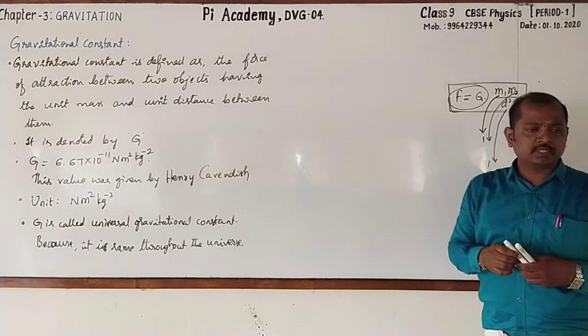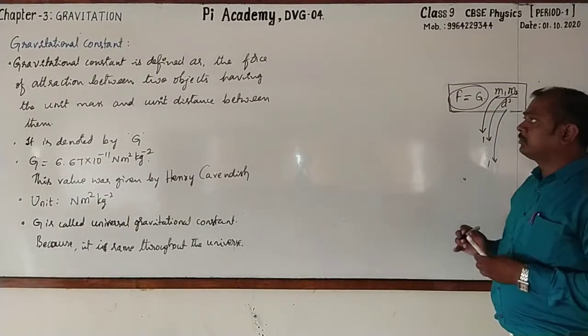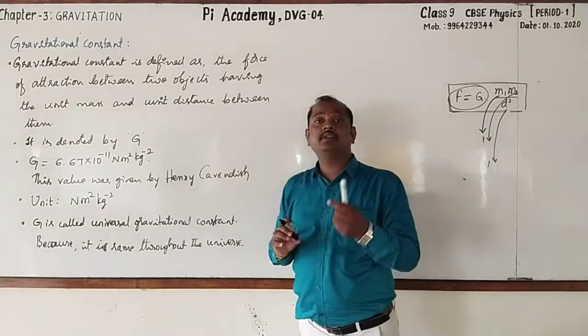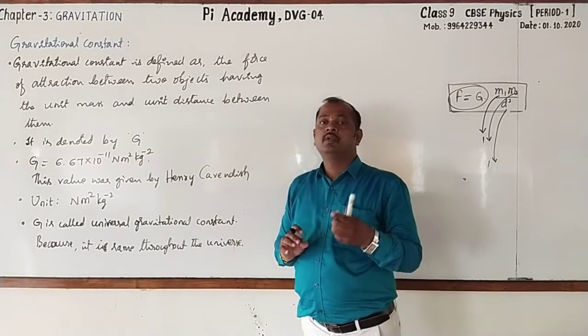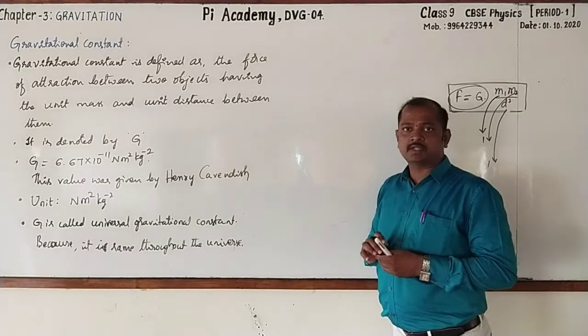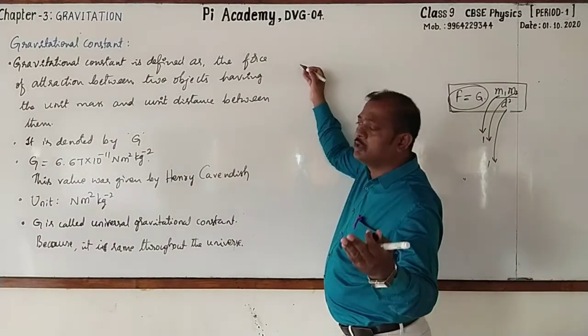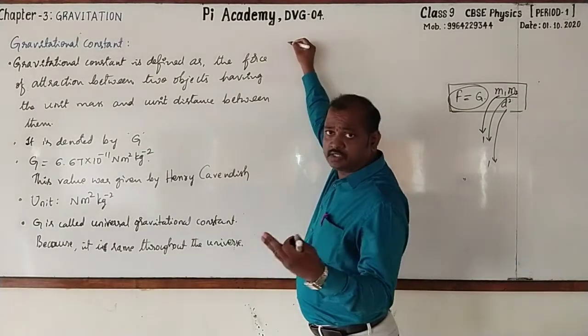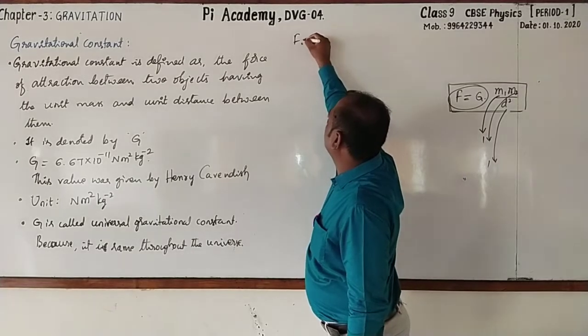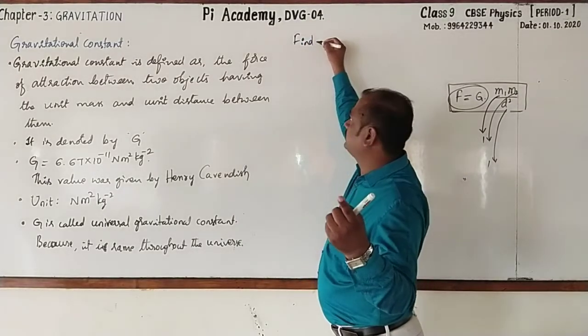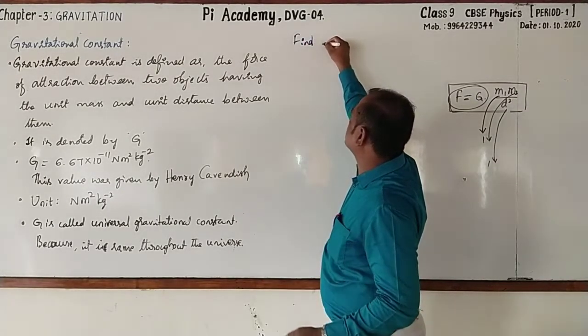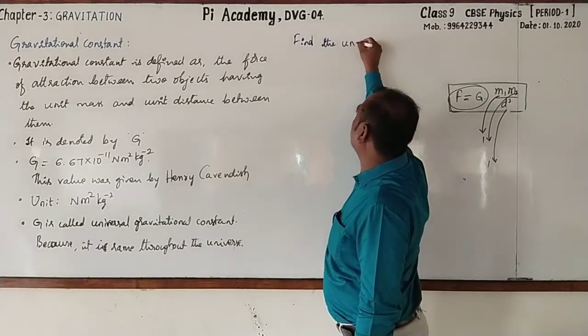And in the examination, there was one more question, that is, find the SI unit of gravitational constant. Let me show you how this is. Please go on writing with me. Write it as a question. That is, as it was given for 2 marks. Write this as it is. Find the unit of gravitational constant.